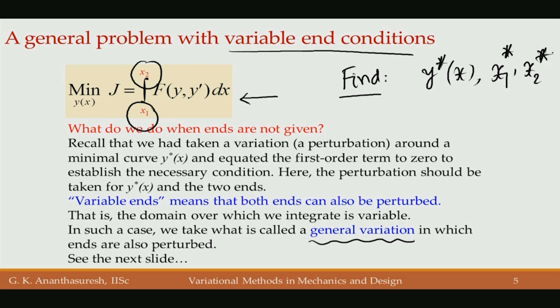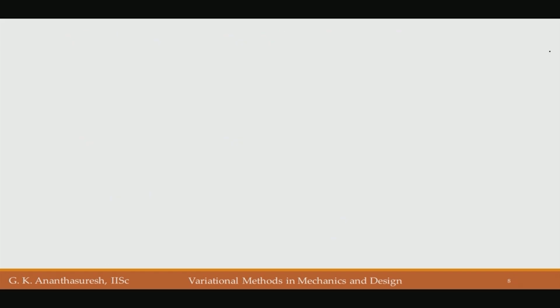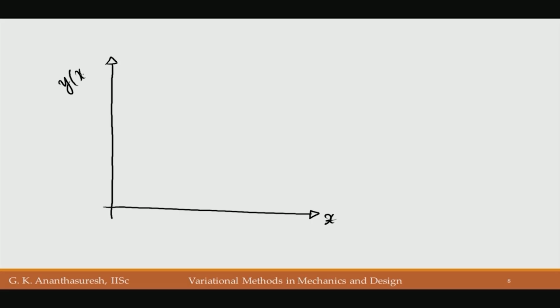if they are not given. Sometimes one of them may be given, other is not given, but sometimes both may not be known. If both are given, that becomes a normal problem. If one of them or both of them are not given, then we have this concept of general variation. What is general variation we talk about? Let us discuss that first. So, let us say we take our x axis and this is our y axis, the function that we are trying to determine.